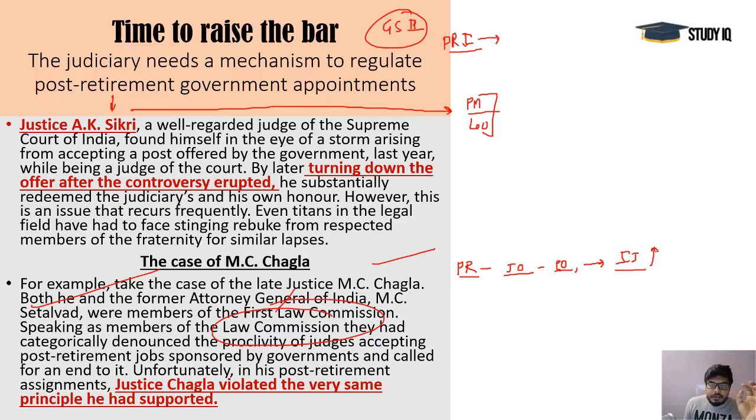That would not be maintained if you do that, because you have held a very sensitive and very important seat. And now you are appointed as a judge of a tribunal where the government is appointing you, and the government itself is going to come up in front of you and plead before you in some case. So how can you maintain your impartiality? You would become partial. So Justice Chagla violated the very same principle he had supported, after his retirement.